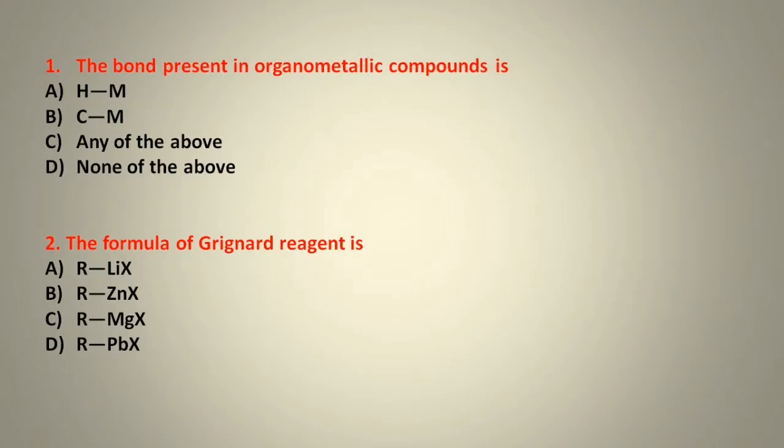So our first question is, the bond present in organometallic compounds is HM, CM, any of the above or none of the above. So the correct option is option number B, which is CM, because the bond present in organometallic compound is the bond between the carbon and the metal. Next question is, the formula of Grignard reagent is RLiX, RZnX, RMgX or RPbX. So the formula of Grignard reagent is RMgX. So our correct option will be option number C.